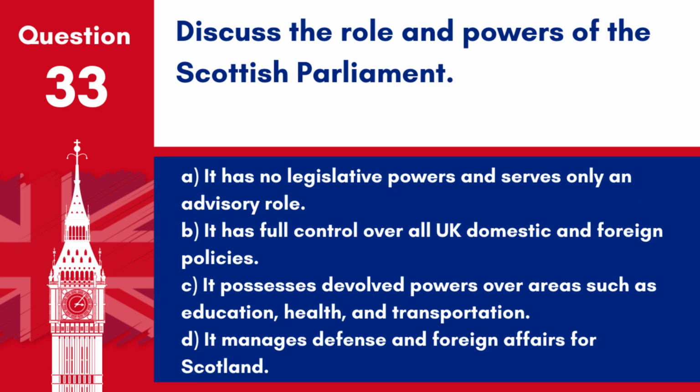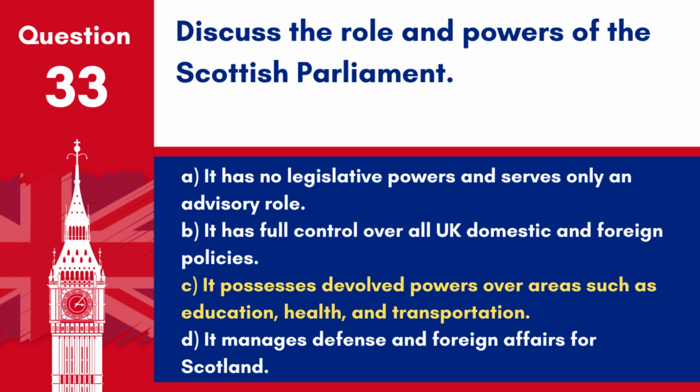Question 33. Discuss the role and powers of the Scottish Parliament. A. It has no legislative powers and serves only an advisory role. B. It has full control over all UK domestic and foreign policies. C. It possesses devolved powers over areas such as education, health and transportation. D. It manages defence and foreign affairs for Scotland.